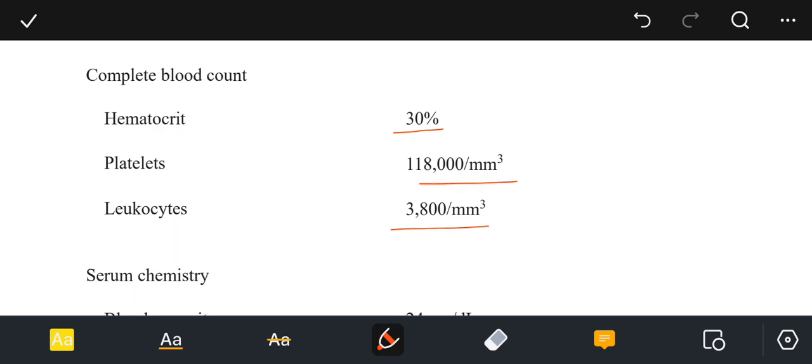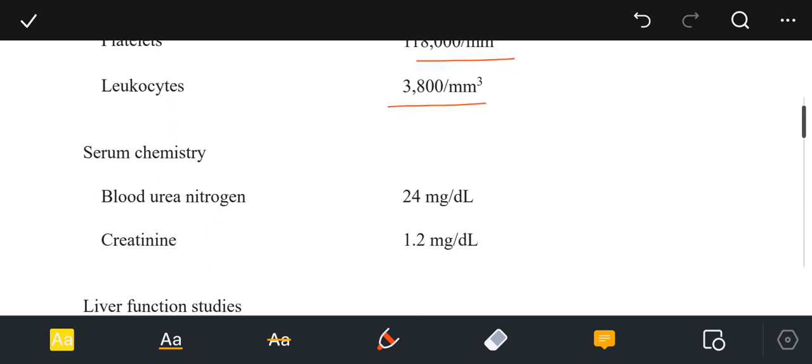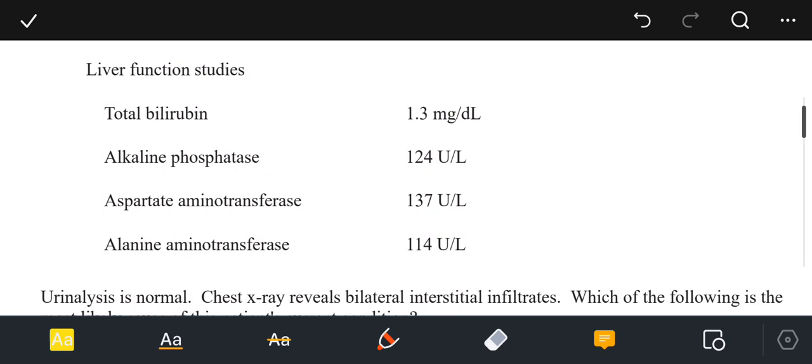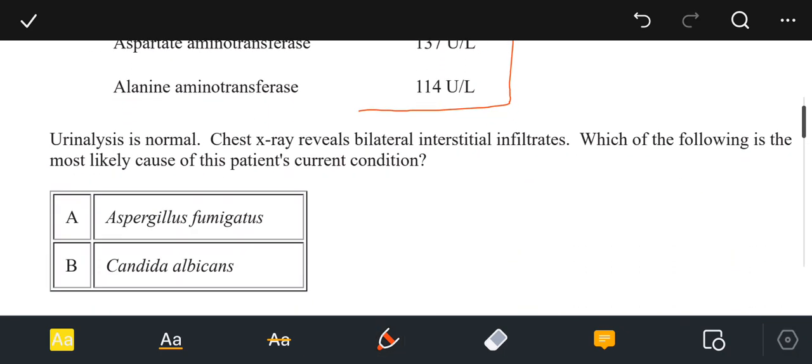Leukocyte count is 3800 per microliter. Serum chemistry shows BUN of 24, that is high. Creatinine level is also high. Liver function study shows total bilirubin is high. Alkaline phosphatase, AST and ALT, all three values are high. Urinalysis is normal. Chest X-ray reveals bilateral interstitial infiltrates.